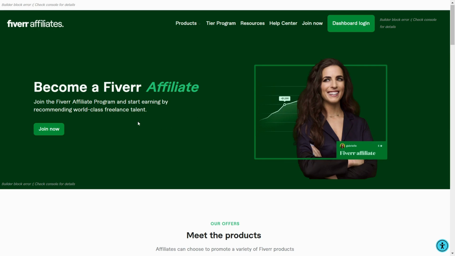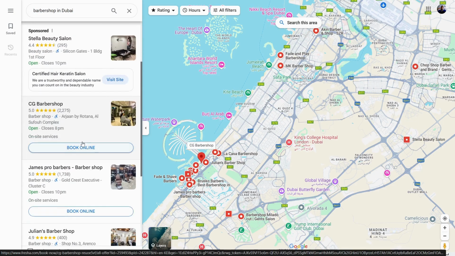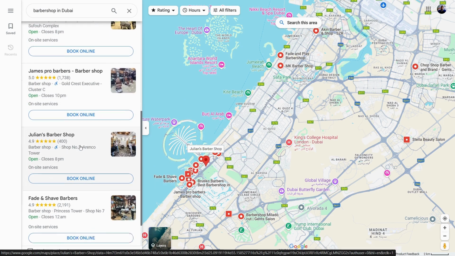fiverr.com/affiliates to become affiliates for the Fiverr platform where people can purchase different services from freelancers around the world. So just click Join now. Now go to Google Maps and search for one of those businesses. For example, let's say I'm going to do barbershop in Dubai.